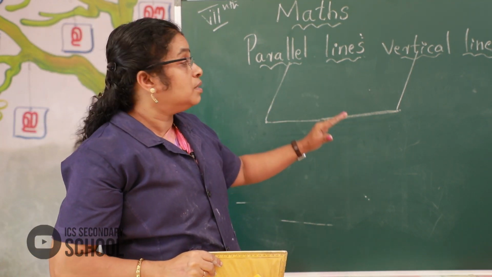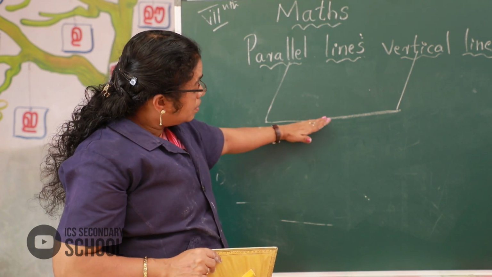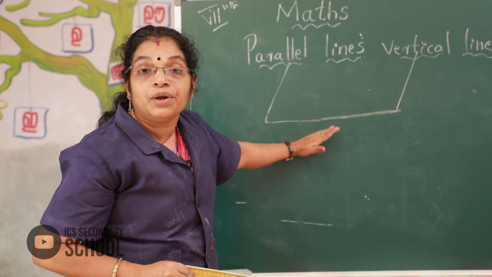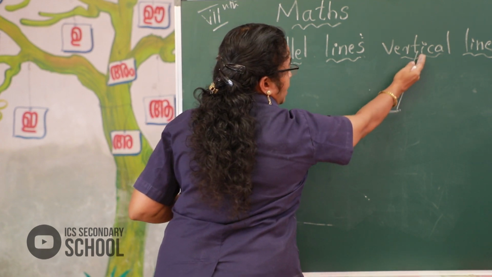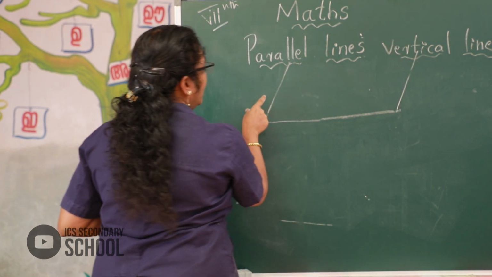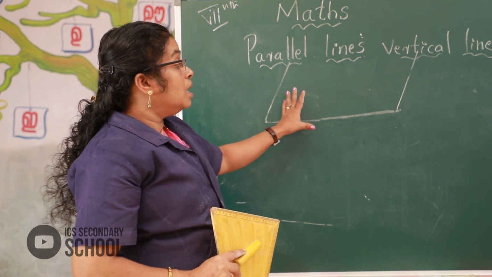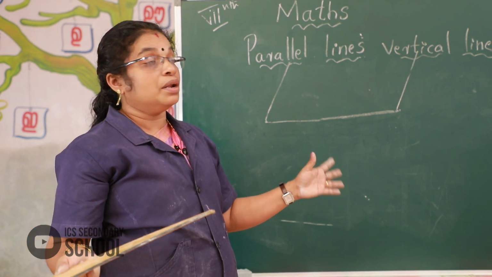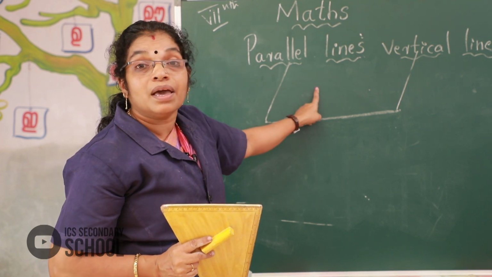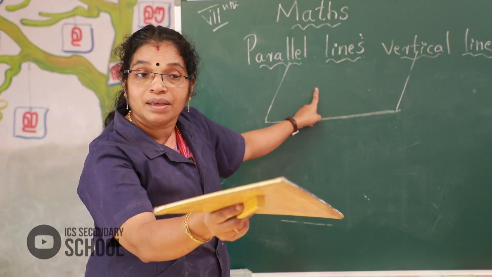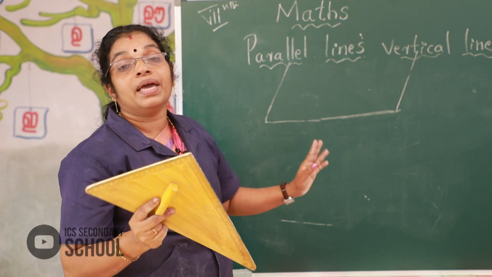If we extend the top side of a slanted line, the bottom side, the right side and the left side of a slanted line, they keep the same distance everywhere and never meet, got it? Never meet. So I can say, okay, very good, the slanted line is also a parallel line.